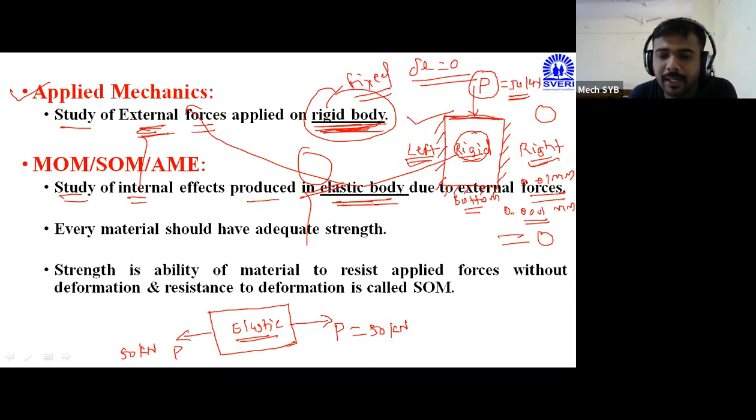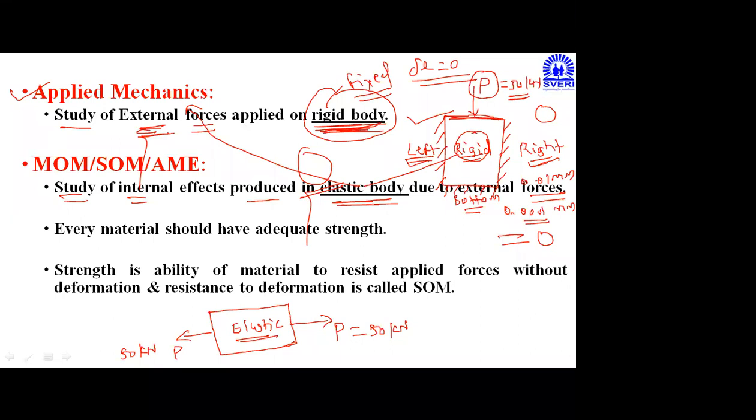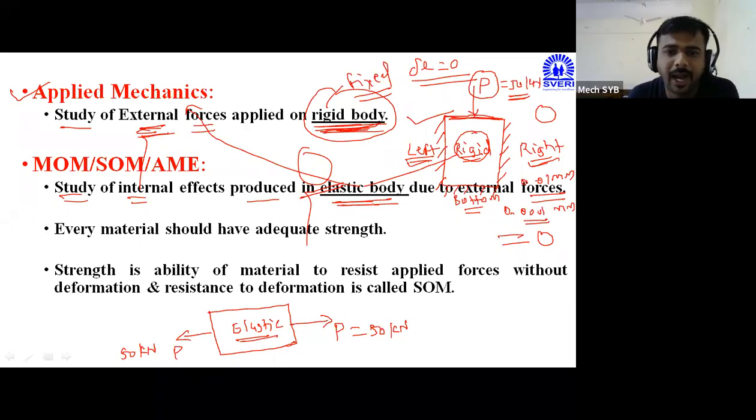This is the property of a material. Can anybody tell me what the property is? What is the basic definition of elasticity? Come to the original form after the force. Correct, correct. If I am applying some amount of force on any body, deformation is taking place. Immediately, if I release that force, that body comes to its original position.